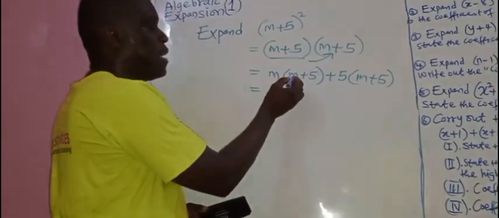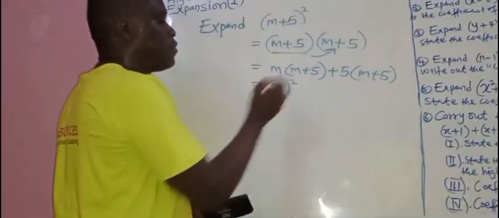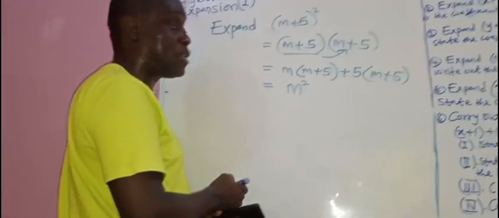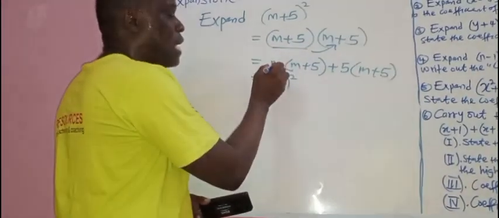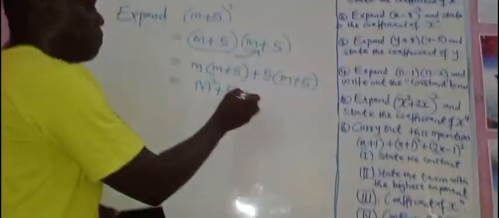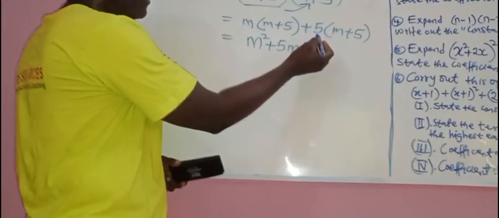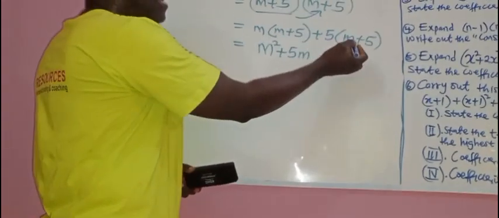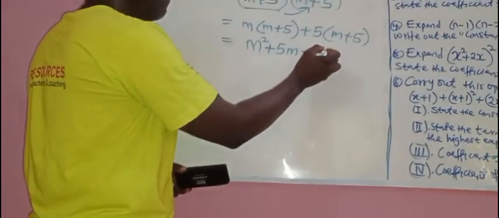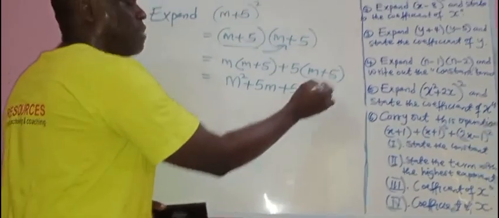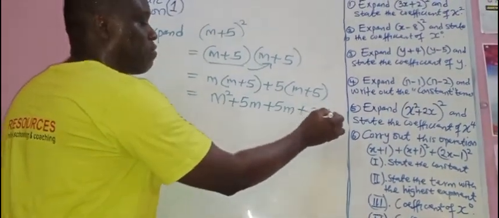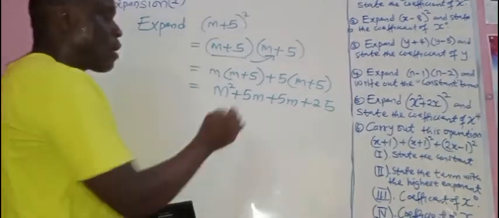Now, what is m times m? M squared. M raised to the power 2. What is m times plus 5? Plus 5m. We are done with this. We come back to this list. What is plus 5 times m? Plus 5m. Is that also? Then what is plus 5 times 5? 25.